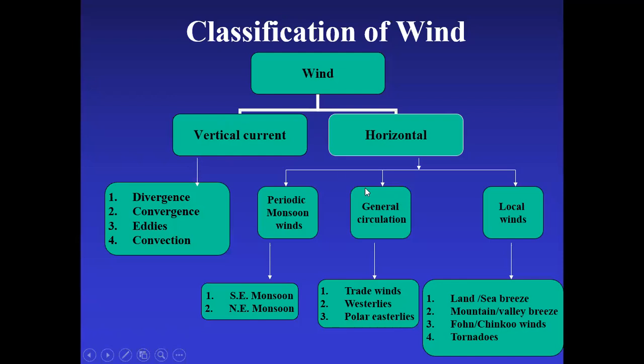Then horizontal winds have again three types: periodic, that is monsoon winds, then general circulation, where we have seen trade winds, westerlies, polar easterlies, and then local winds. So horizontally, they are the periodic, general circulation, and local winds. In the periodic monsoon, there is the southwest monsoon and the northeast monsoon.